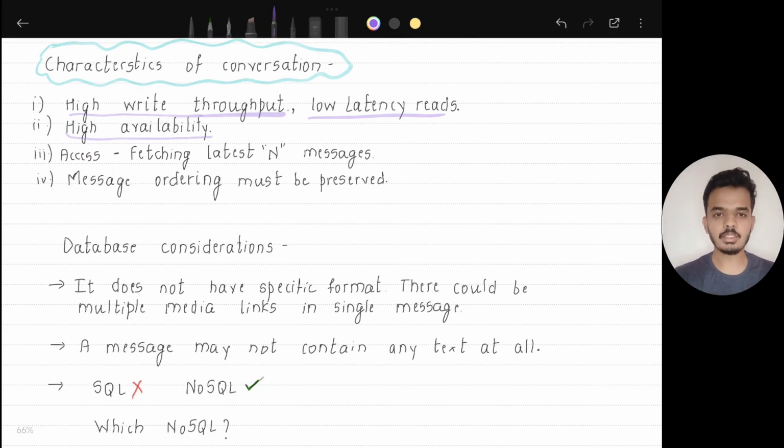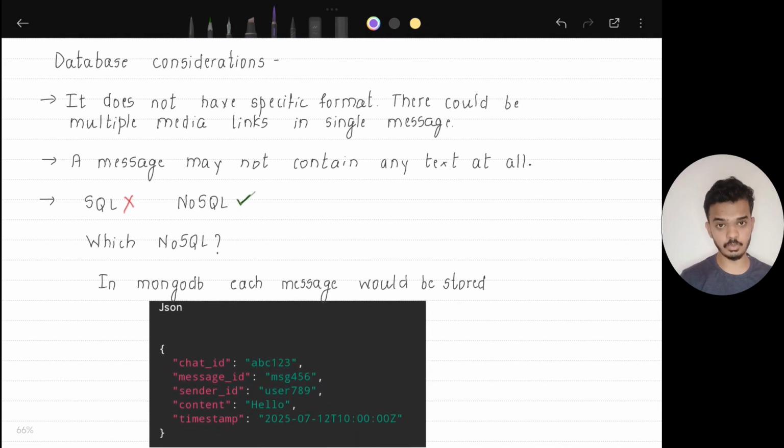Then the access pattern is going to be like this. Most often we'll need to fetch the latest n messages. Let's say we'll need to fetch the latest 50-60 messages always. So this is going to be our access pattern for the storage, because whenever you open the chat application, the very first thing you see is the latest 50-60 messages. And also the ordering of the messages should be preserved. So these are the characteristics we'll need for storing our chat or our conversation. Okay. Now what database should be used for this?